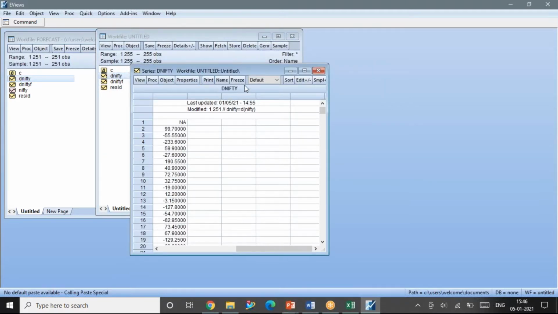I'm clicking on D Nifty and giving the forecast once again.